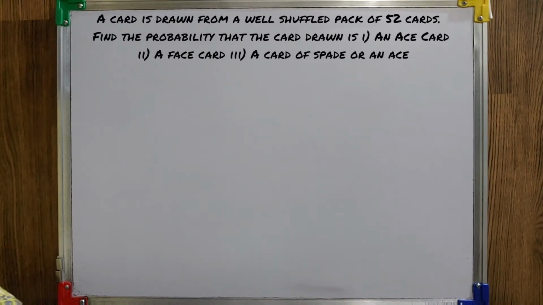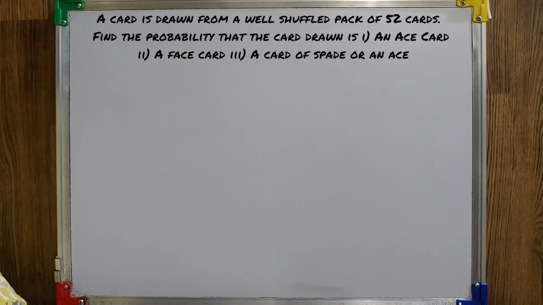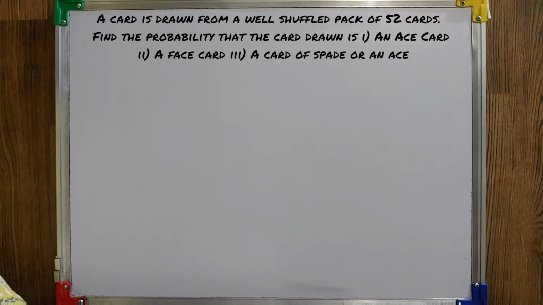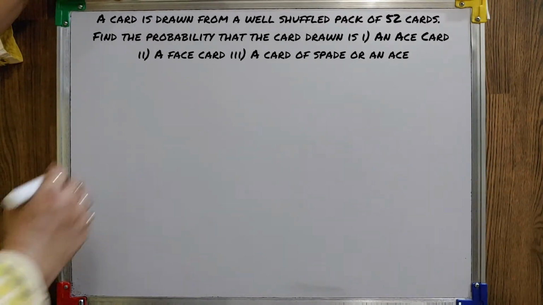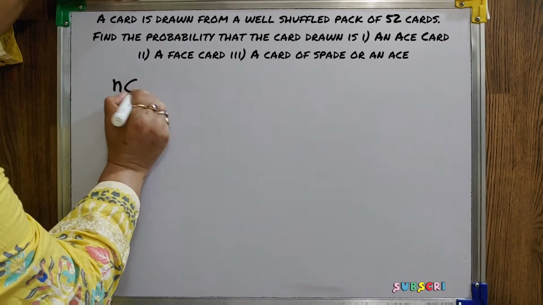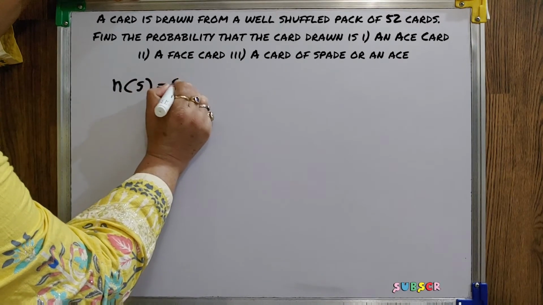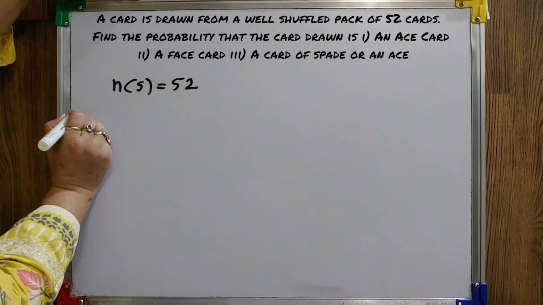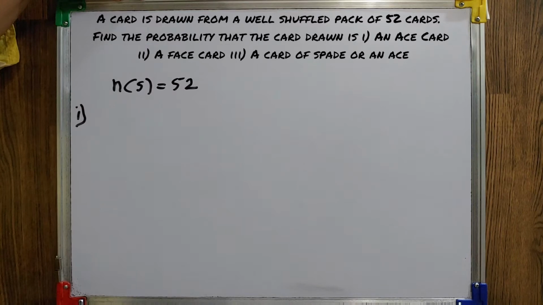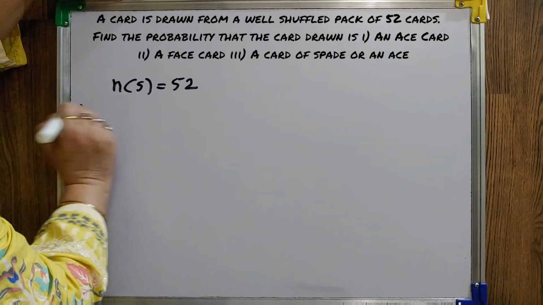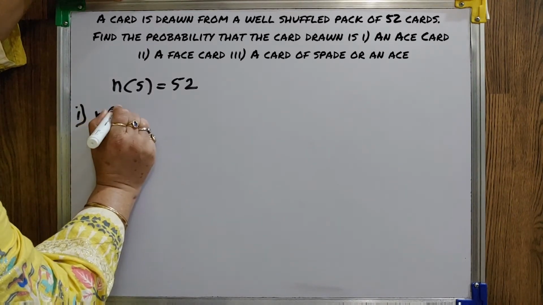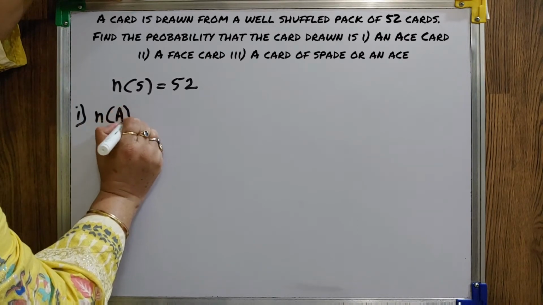Now let's do this sum. A card is drawn from a well shuffled deck of 52 cards. Find the probability that the card drawn is an ace card, a face card, a card of spade or an ace. Now, in this kind, our n of S is 52. In the first part, they have asked an ace card. Already we have done. Suppose I am considering it as an event A.